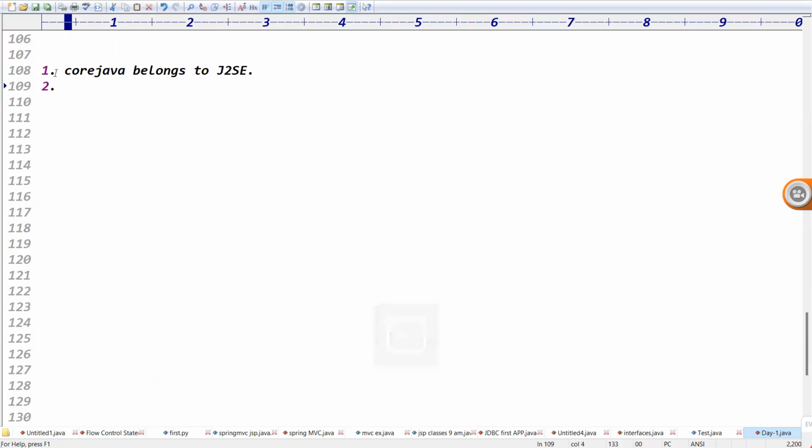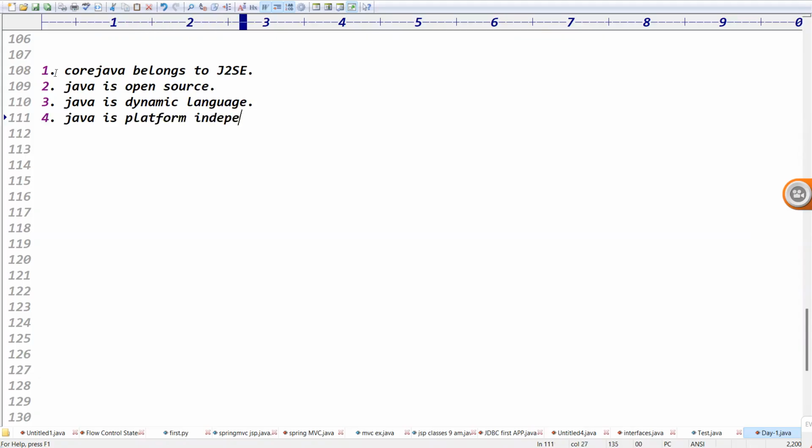And Java is open source or license version? Open source. Exactly. And Java is which language here? Dynamic language, right? Number 4. Java is platform independent. Exactly. Platform independent, right? Number 5.